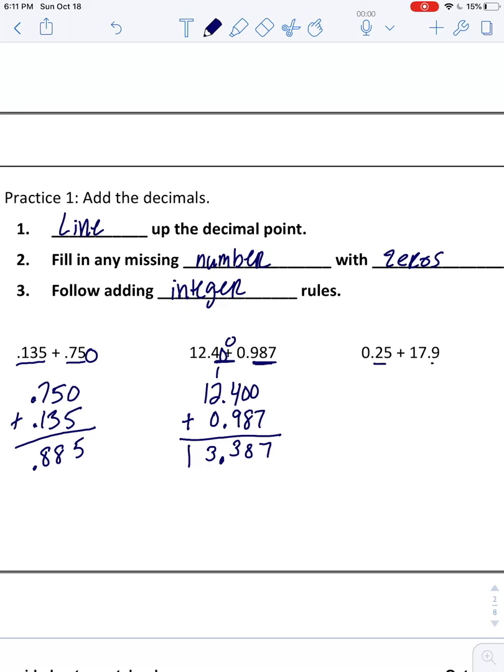Okay, and your last one, 0.25 plus 17.9. There's two numbers after the decimal point. There's 1, so I'm going to add a 0. Put my bigger number on top. Add. Bring down my decimal point. So there you go. Double check your answers to make sure that they match mine.